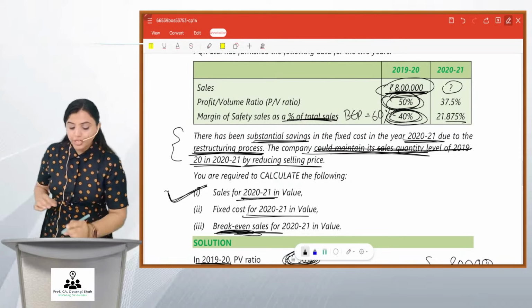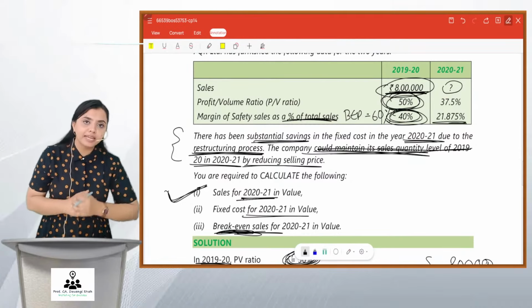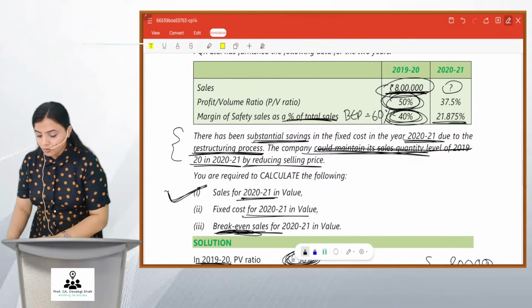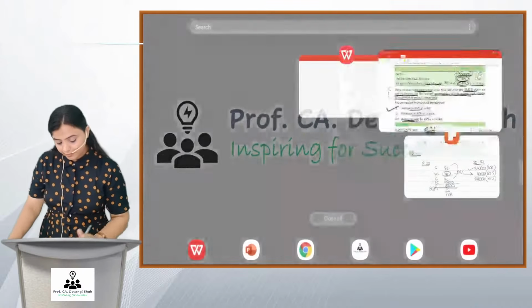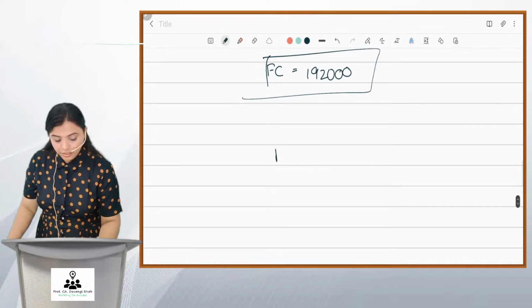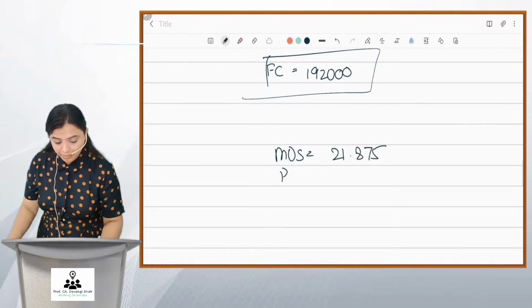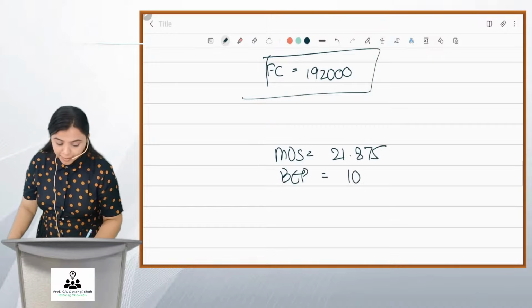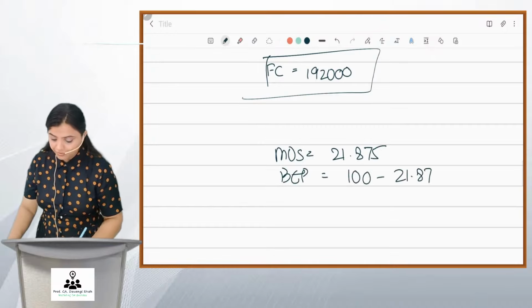So, friends, if 21.875% is margin of safety, so what will be BEP? Your margin of safety is 21.875. So your BEP will be 100 minus 21.875. How much do you get?